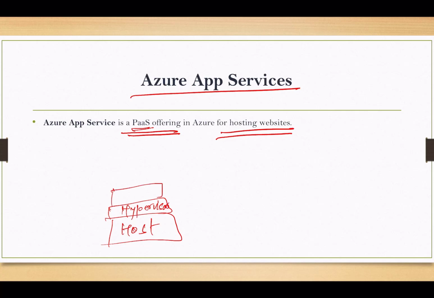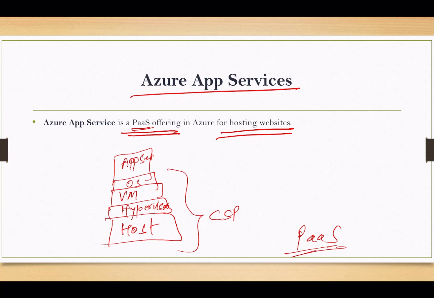Then we have the virtual machine. On this one there is the OS. After that you configure your app service here. As you know, this is managed by the cloud service provider in the case of platform as a service, and this one you need to manage.